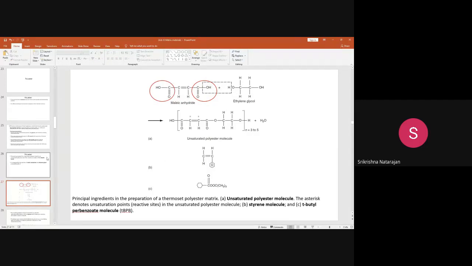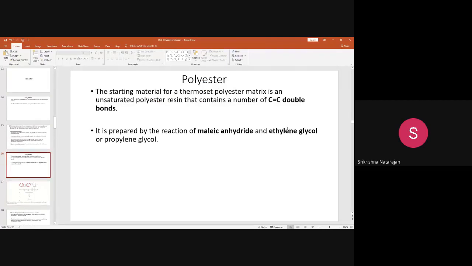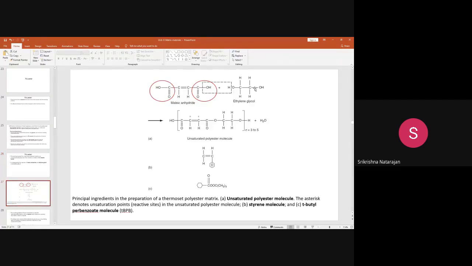This will react with a multifunctional alcohol like ethylene glycol or propylene glycol. Any such multifunctional alcohol can be used. When both of them react, it is a polycondensation reaction, so water or any other molecules will get liberated, and it forms unsaturated polyester molecules. What is meant by this word unsaturated? Unsaturated means what?